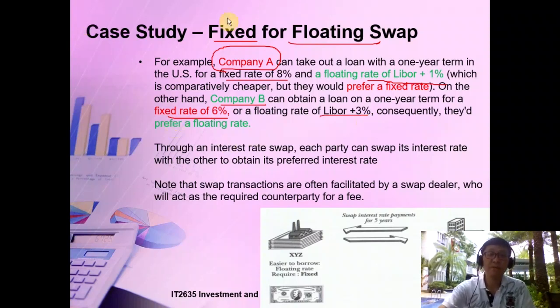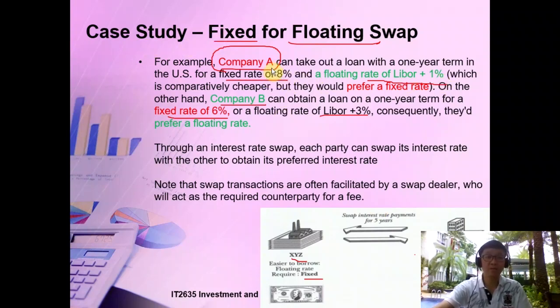So we have this scenario again: different company, different fixed rate, different floating rate. Company B also has a different fixed rate and different floating rate. Some companies prefer a fixed rate, some prefer a floating rate, depending on the company's operational requirements. So here, this 8% is fixed, and this is LIBOR plus one.